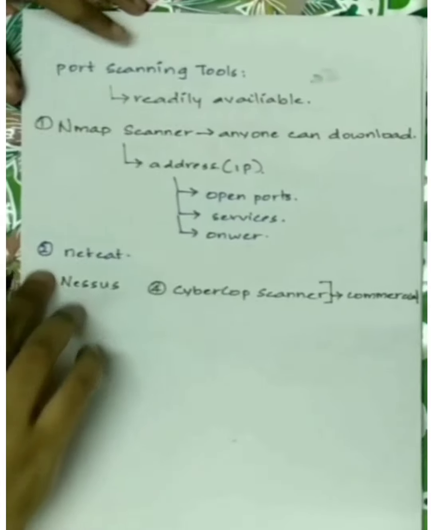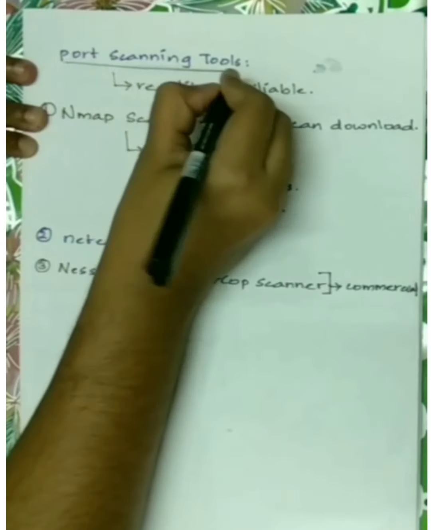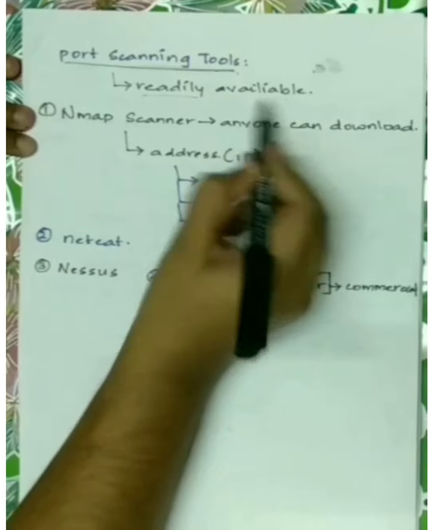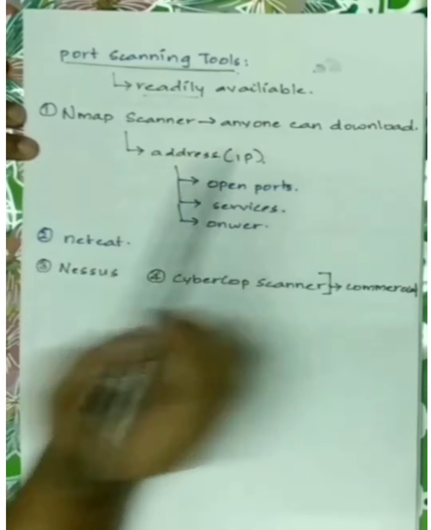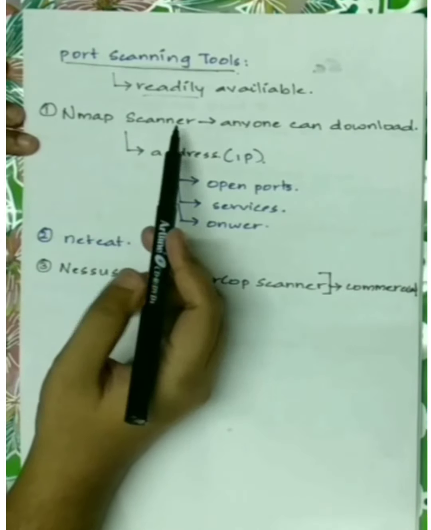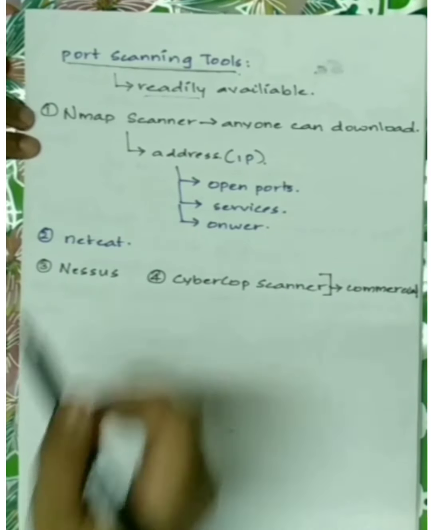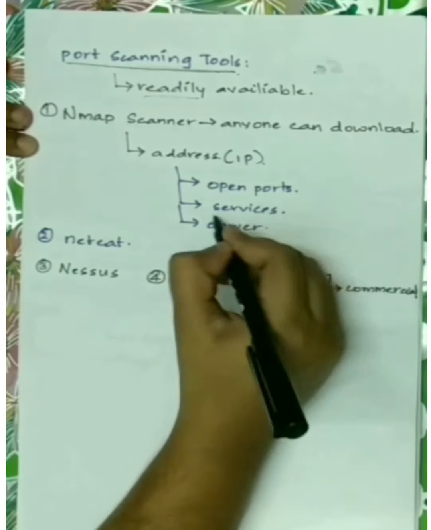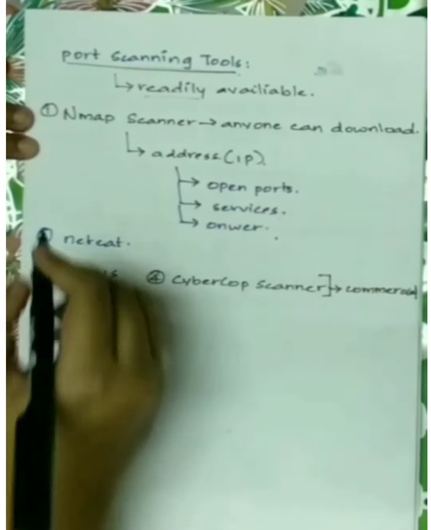And now we'll see the port scanning tools. Port scanning tools are readily available. We have already said that port scanning is not illegal, which means its tools are readily available. One such example is the Nmap scanner, a port scanning tool which anyone can download. Once an IP address is given to this Nmap scanner, you are given access to the open ports, services and the owner of the corresponding device.